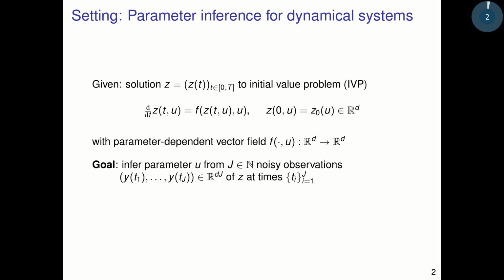The setting of this work is parameter inference for dynamical systems. Suppose we're given a solution Z to an initial value problem, or IVP, given by a parameter-dependent vector field f of u. So for a given parameter value u, f of u is a vector field from Rd to Rd, and the goal is to infer the value of this unknown parameter u from j noisy observations, yt1 to ytj, which we use to form a stacked vector of observations in Rdj. And these are observations of the trajectory z at times ti for i equals 1 to j that don't have to be equidistant.